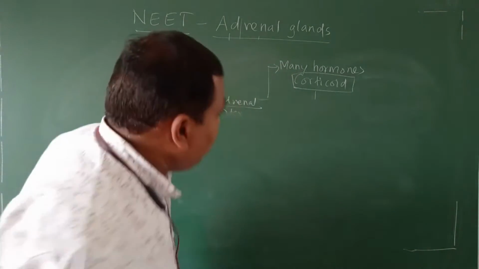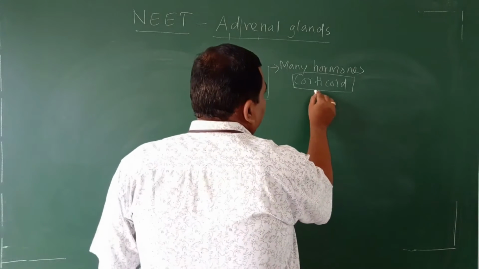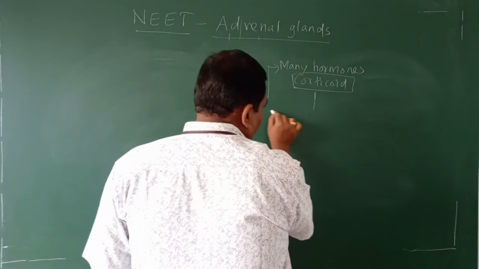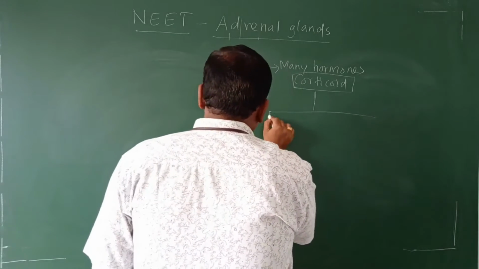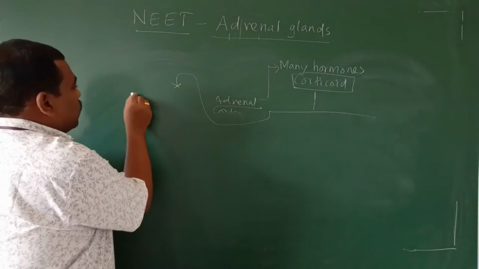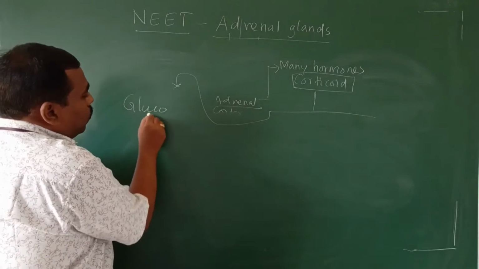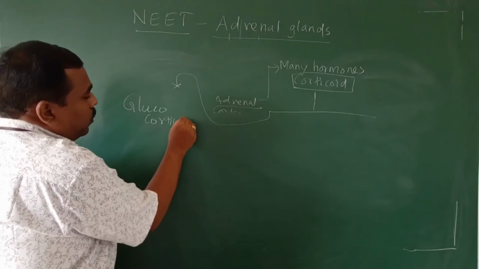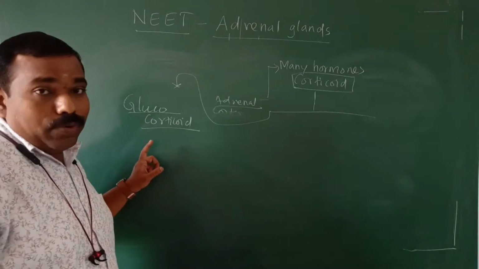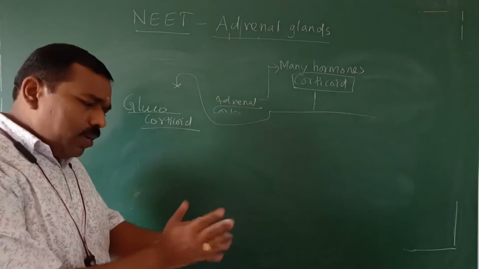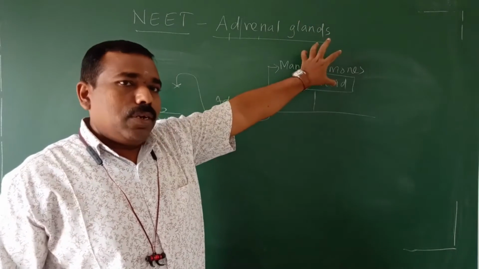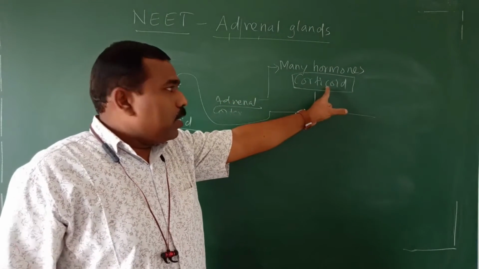Now the adrenal cortex secreting hormone you can divide into two categories. Number one, glucocorticoid. Remember it, this is not a single hormone, many hormones. Total all together called corticoid.